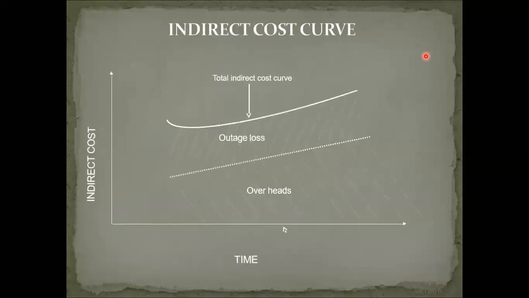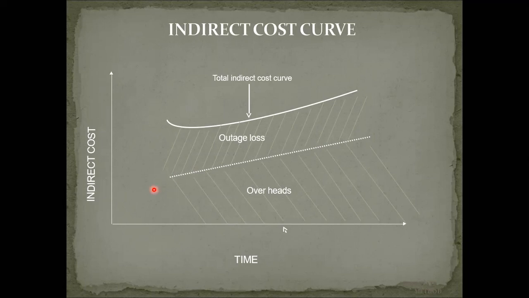Then how are things there? If you consider the indirect cost against this time schedule or time scale, you can find that as the time is running, indirect cost slowly goes on increasing. Why does it go on increasing?